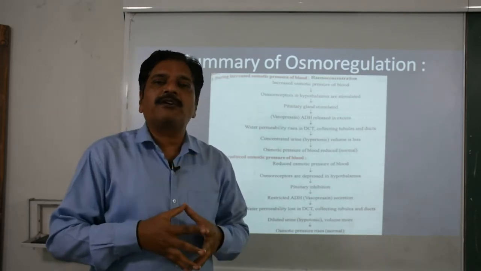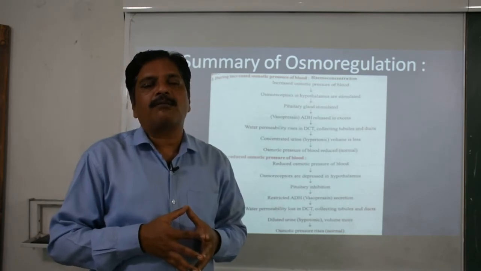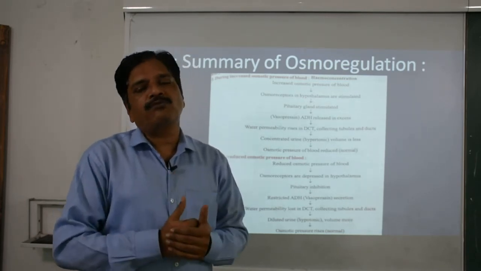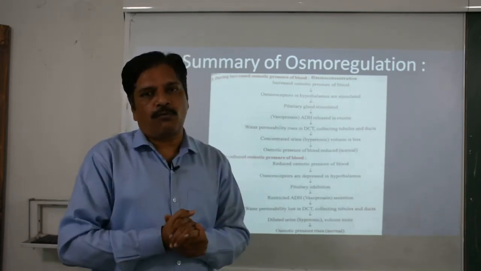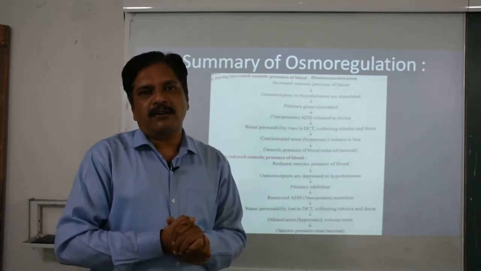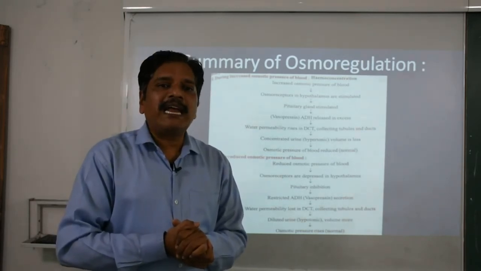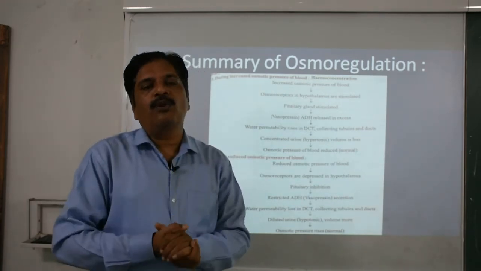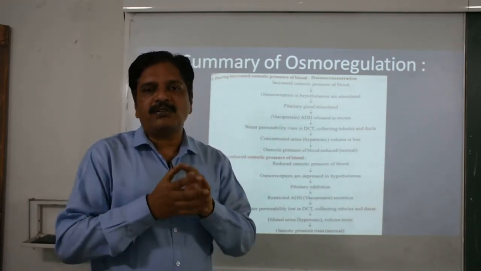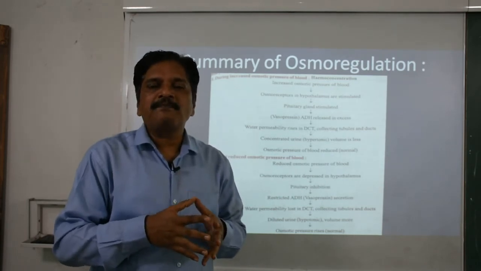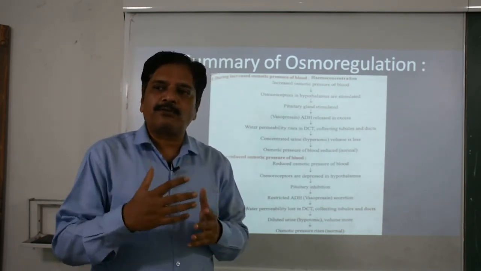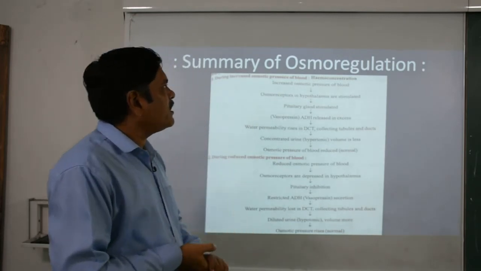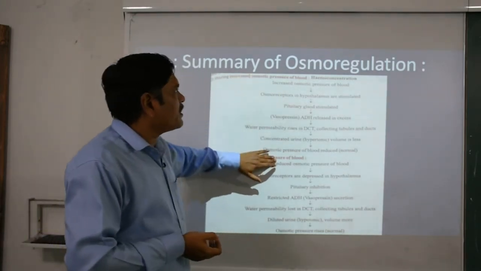This permeability of the membrane is maintained by a hormone secreted by the posterior lobe of the pituitary gland. This hormone is ADH, antidiuretic hormone, whose secretion decides the permeability of the membrane, and it is responsible for absorption and secretion.